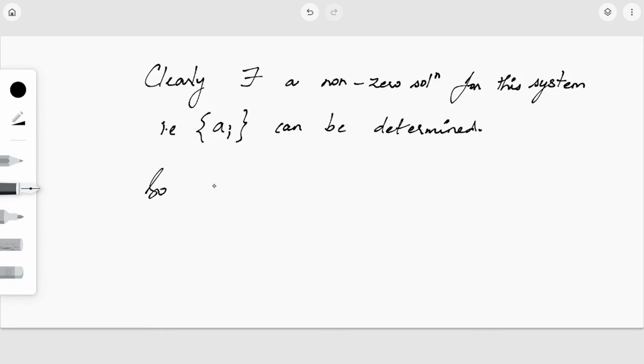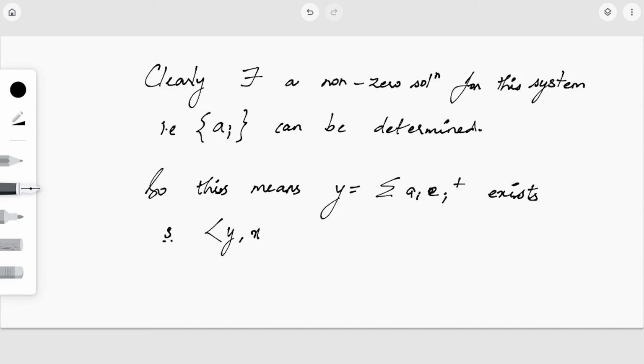So this means y equals summation ai ei plus, such that inner product y, xj equals 0.